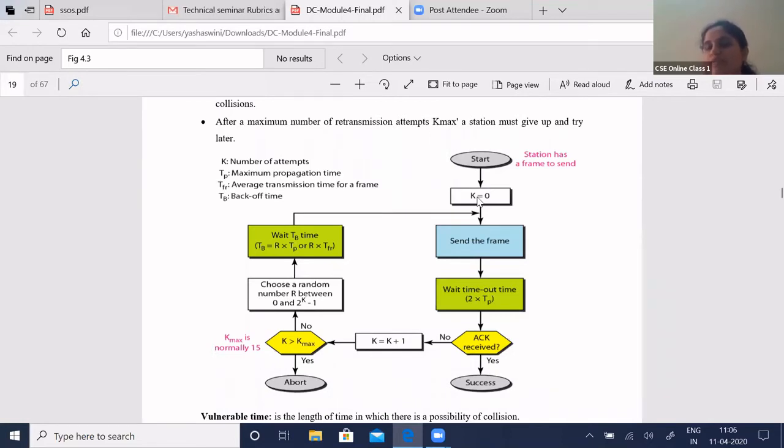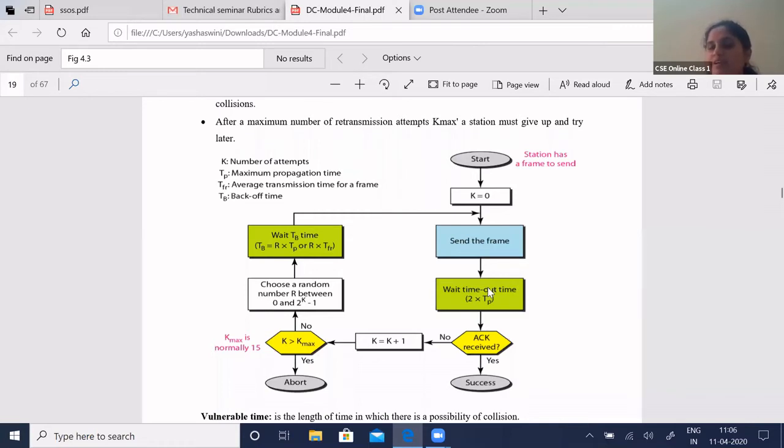The number of attempts specifies how many times you are sending the data so that it reaches the destination from your source. You will start by initializing the value of K with 0 and you will start sending the frame. Once the frame is sent, you will wait for your timeout period.